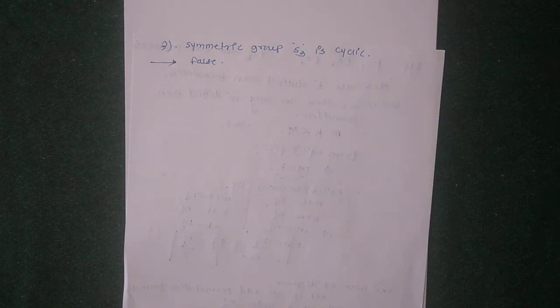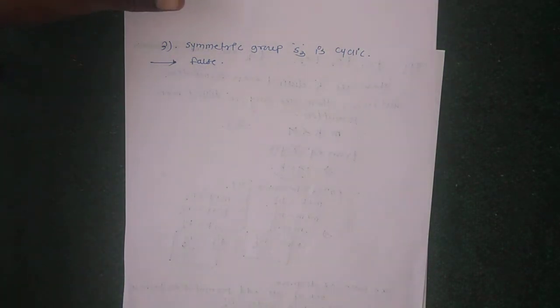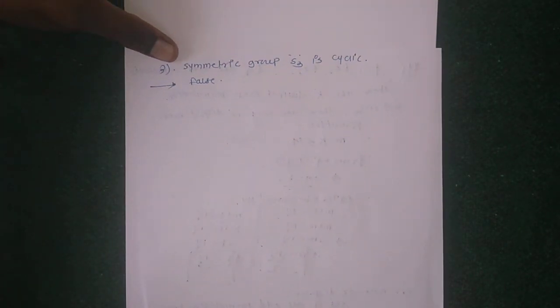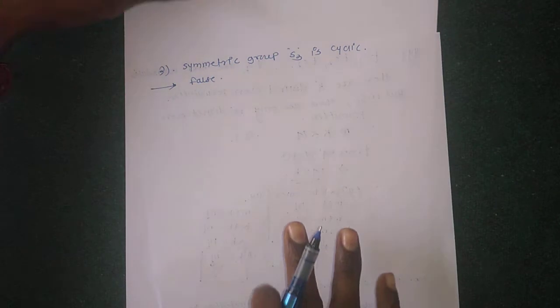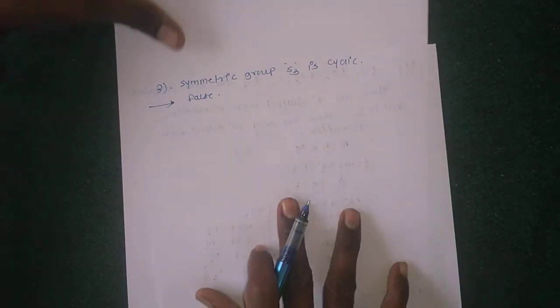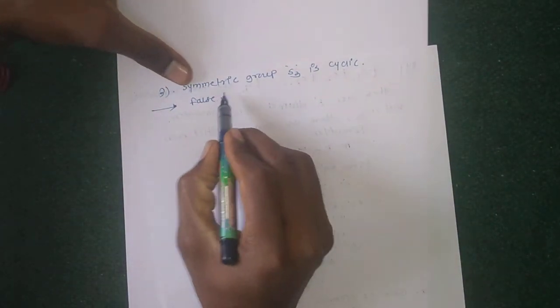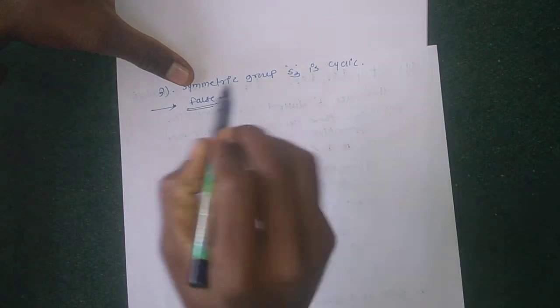Hello students, today we are going to discuss some theorems of permutations. In the previous lecture we already discussed whether the symmetric group S3 is cyclic or not. True or false: the symmetric group is not cyclic. Why is this not cyclic? The statement is false because